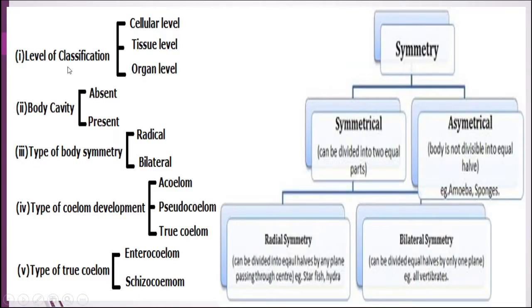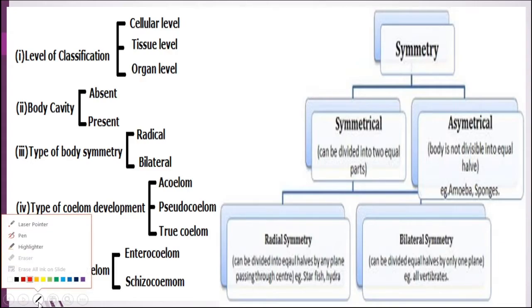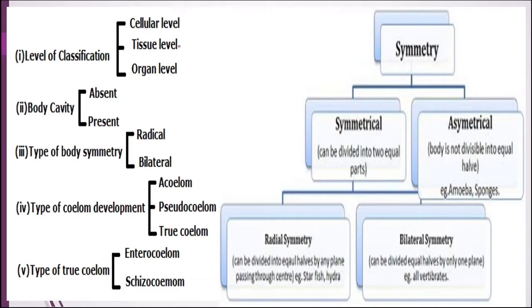In this slide we can see different criteria for classification of organisms. These are the level of body organization, either cellular level, tissue level or organ level. Then body cavity, whether it is present or absent. When present, it is coelomate; when absent, acoelomate or pseudocoelomate. The third criterion is the type of body symmetry, radial, bilateral or asymmetrical, and the type of coelom development, that is acoelomate, pseudocoelomate, true coelomate. Types of true coelom are enterocoelom or schizocoelom.